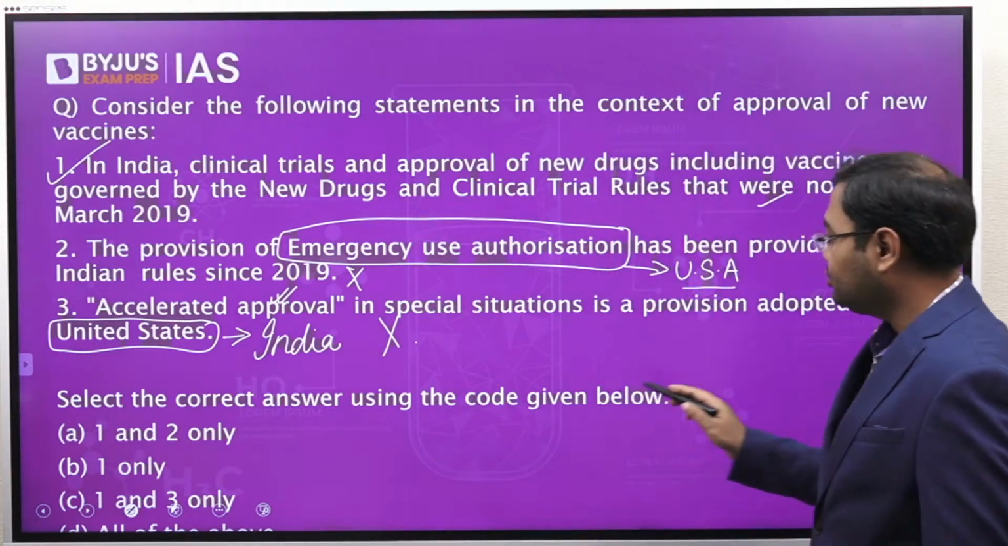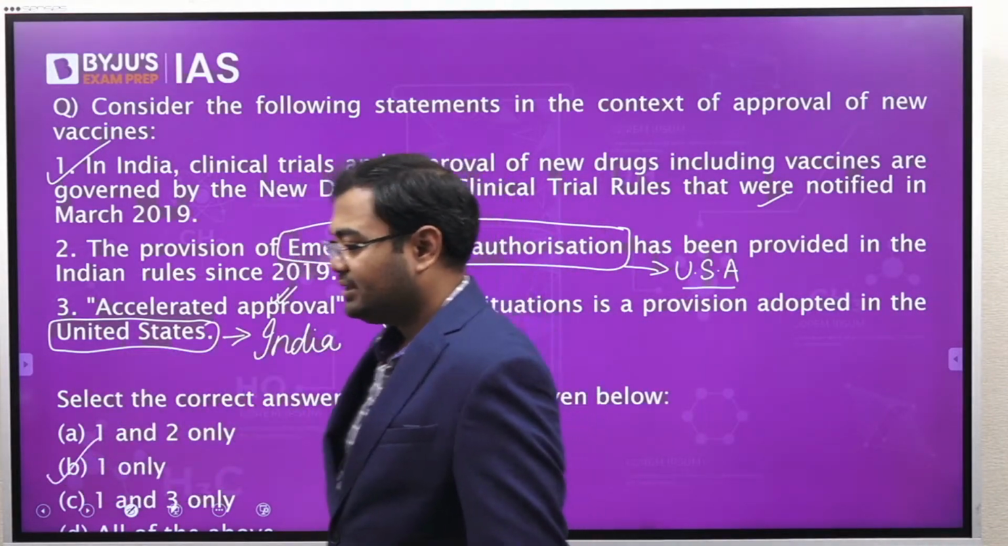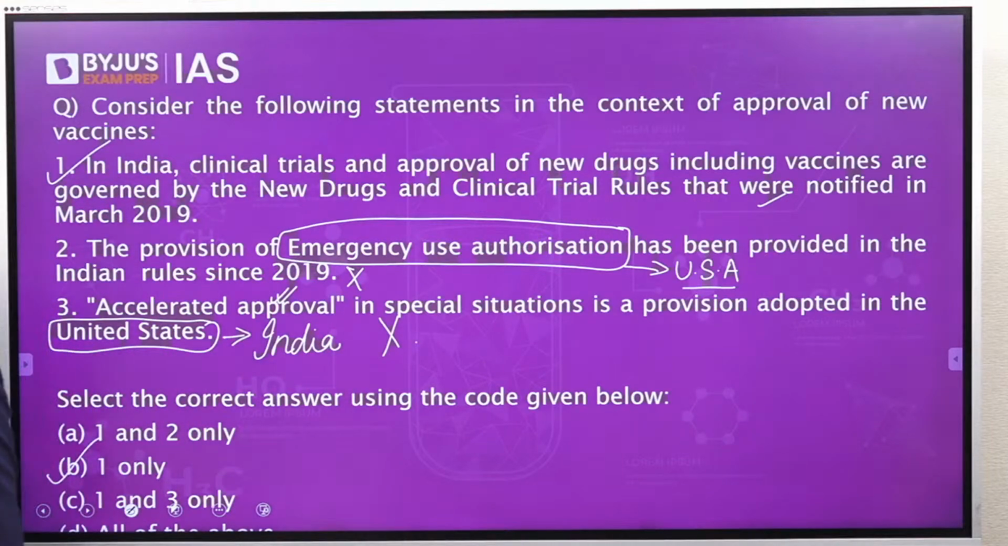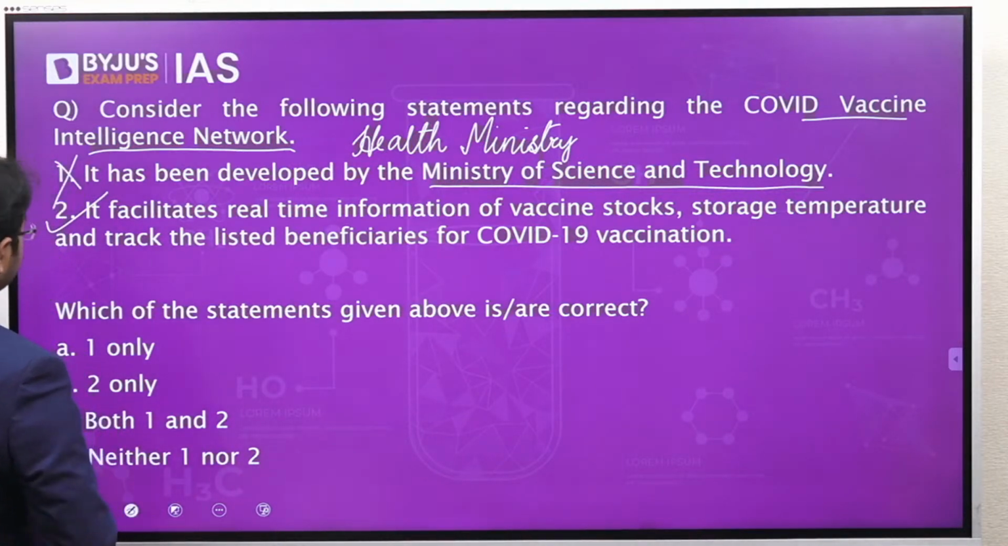We have been asked to consider the correct statements. There is only one statement which is correct, that is one only. So B is the correct option. All right. Moving on to the next question.